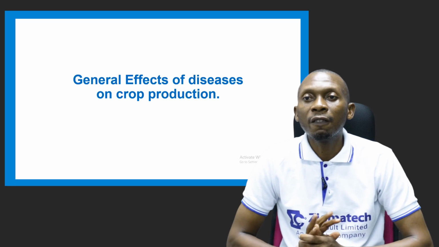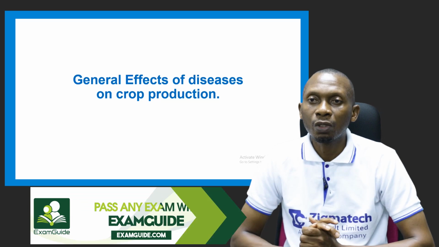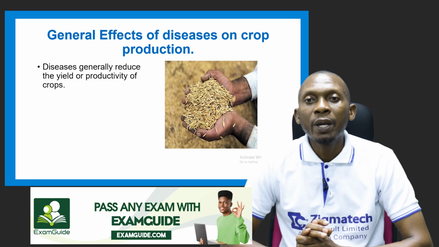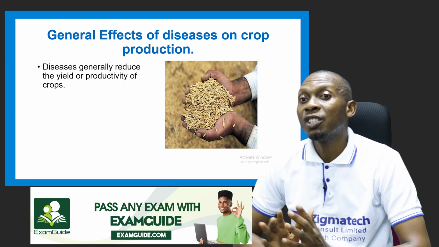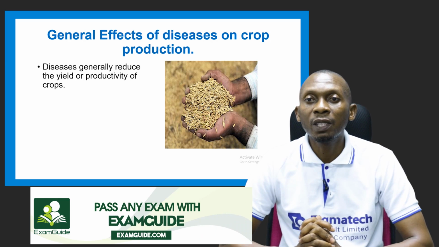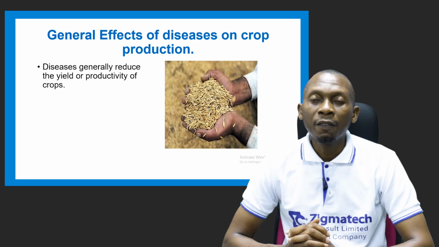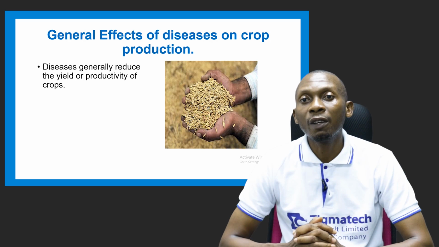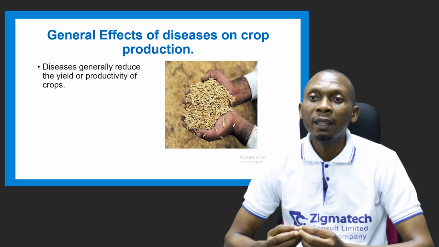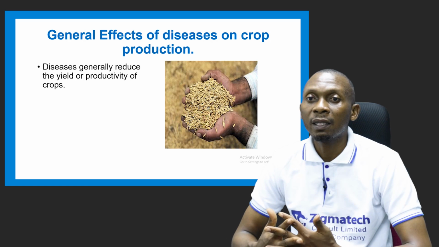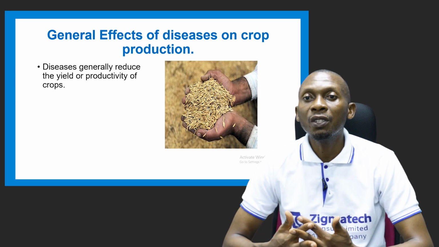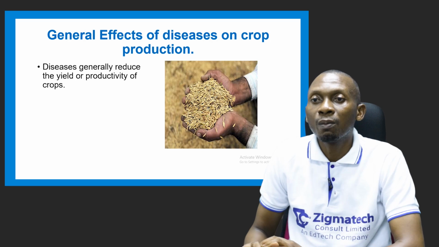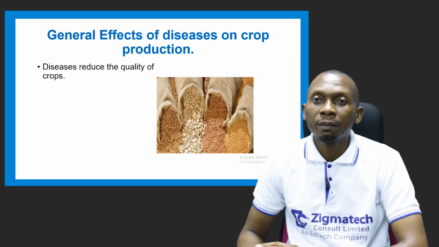So let's look at the general effects of diseases on crop production. The first point we have here is that diseases generally reduce the yield or productivity of crops. Definitely once the anatomy of a crop or the tissues and the organs of a crop is affected, the leaves are affected where photosynthesis cannot be carried out effectively, definitely the yield of such crops will also be affected, or the productivity of such crops will be affected.